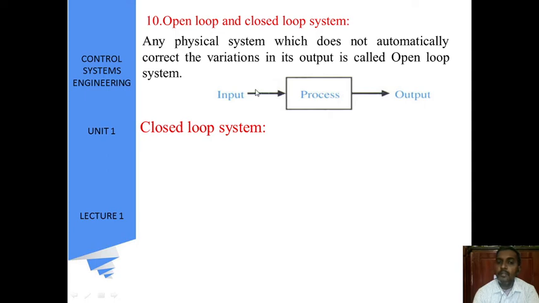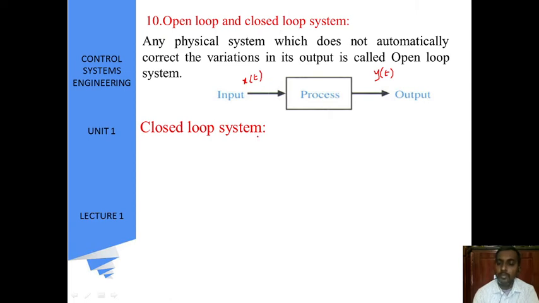Let us say we have given a reference signal x of t, and we have obtained y of t. Even though this is not the actual thing I have given, there will be some disturbances or noise which cannot be corrected automatically by this process. This is called an open loop control system.